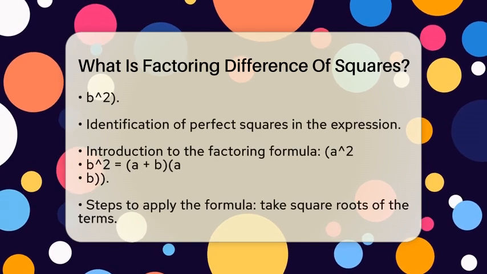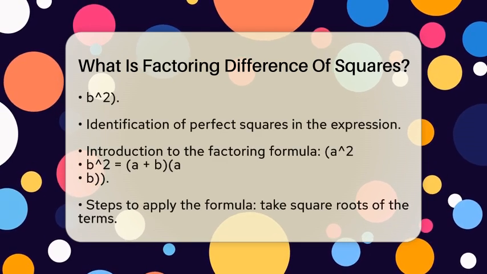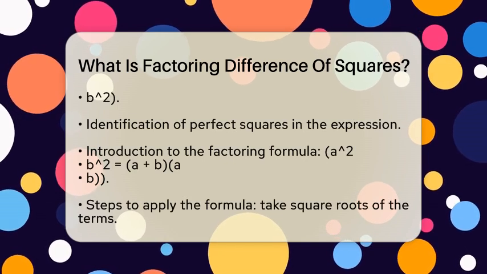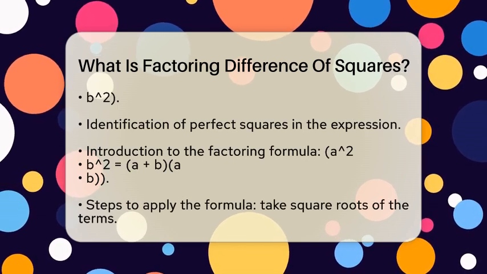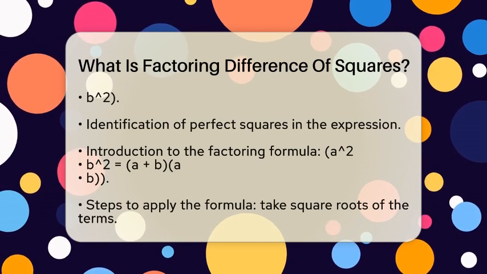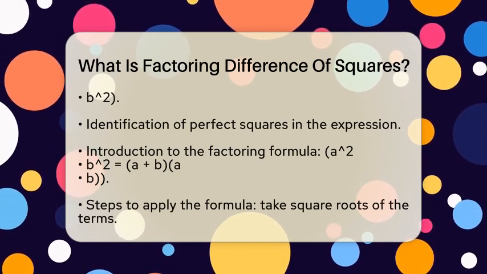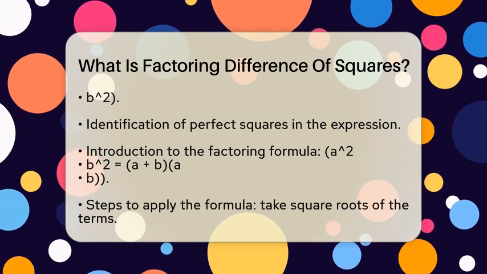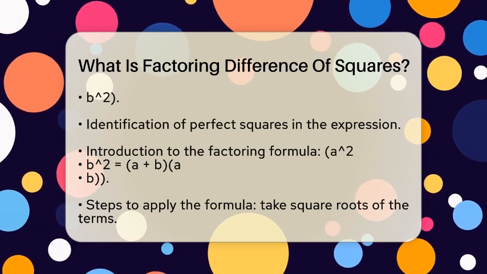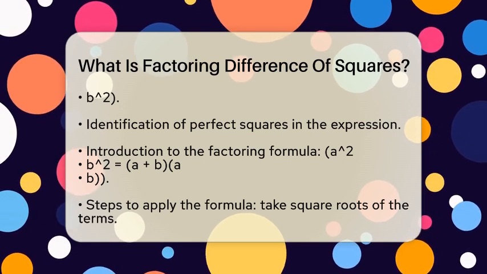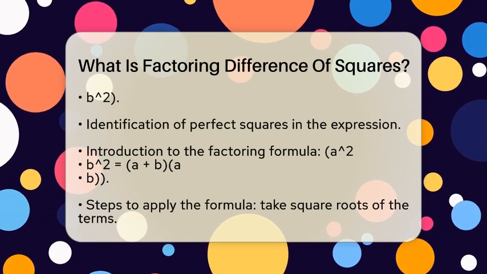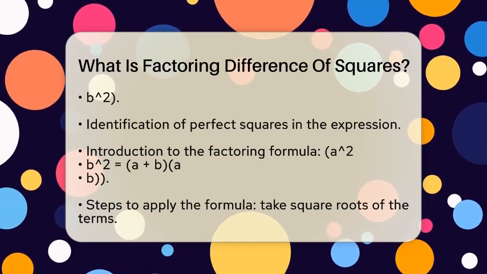The general form of a difference of squares looks like this: a² − b². Here, both a² and b² are perfect squares, and the operation between them is subtraction. The exciting part is that this expression can be factored into the product of two binomials. These binomials are known as conjugate pairs. They have the same terms but opposite signs between them.